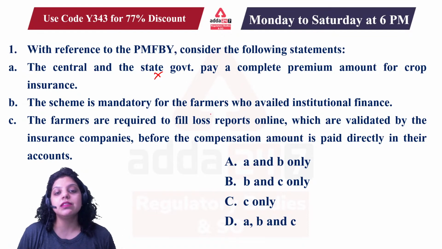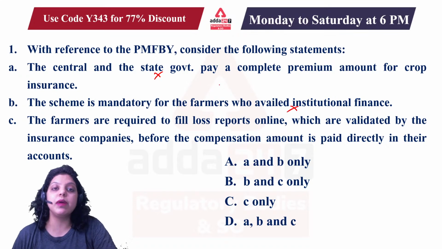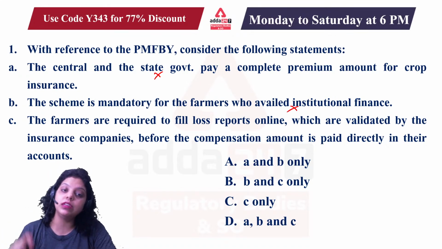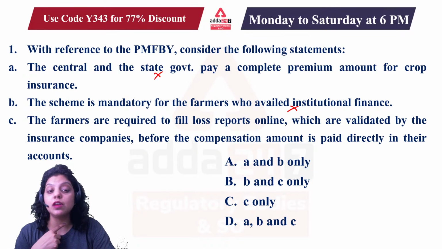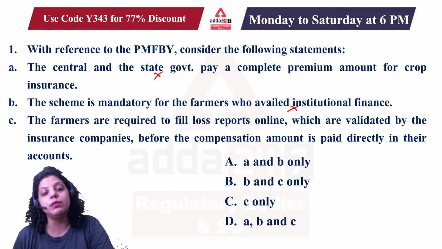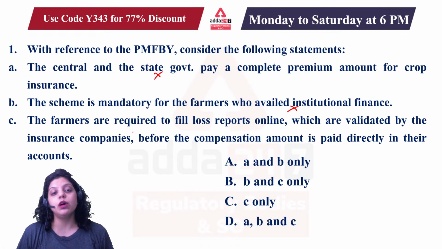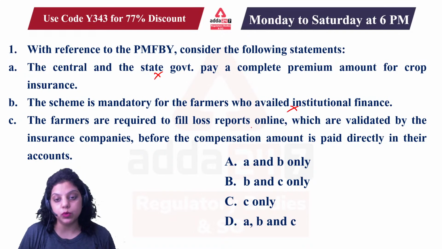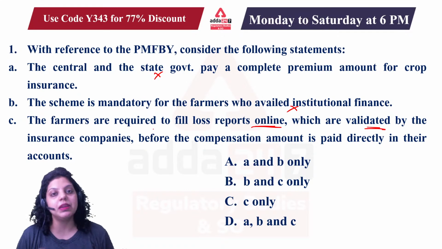Second statement is saying the scheme is mandatory for the farmers who have institutional finance. No. Now the scheme is mandatory for every farmer, whether he or she has taken a loan from the bank or not. It is mandatory for everyone. Now the next statement is saying that to avail the claim of the loss, the farmer has to report the loss online, and that will be validated by the insurance company, and then the compensation will be paid to the farmer in the account.